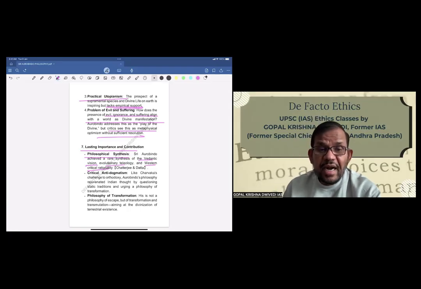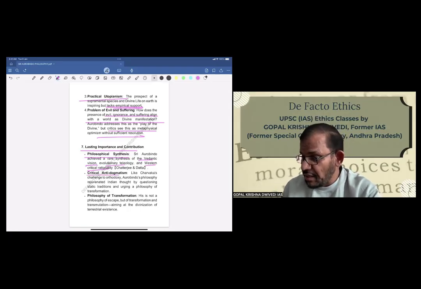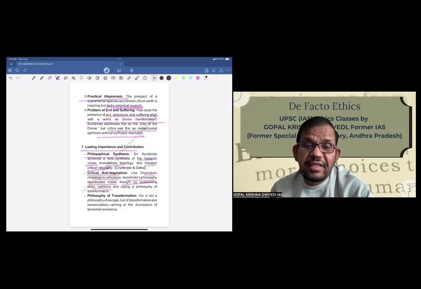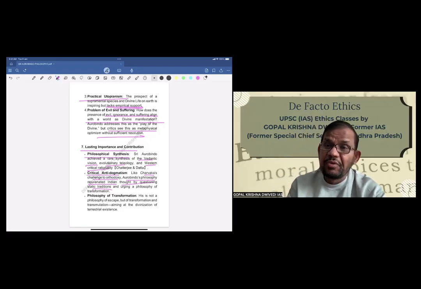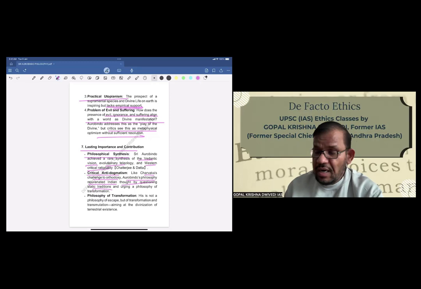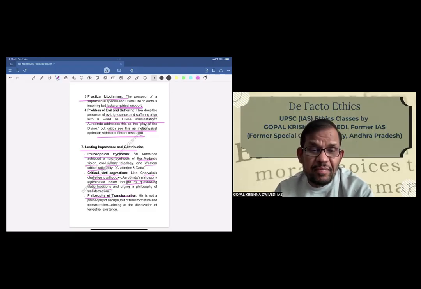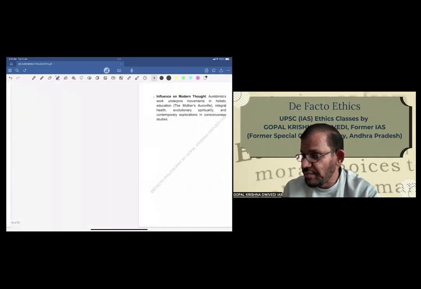Then critical anti-dogmatism, like Charvaka's challenge to orthodoxy. Aurobindo's philosophy rejuvenated Indian thought by questioning static traditions and urging a philosophy of transformation. So this is again a very important contribution. His is not a philosophy of escape, but of transformation and transmutation, aiming at the divinization of terrestrial existence.